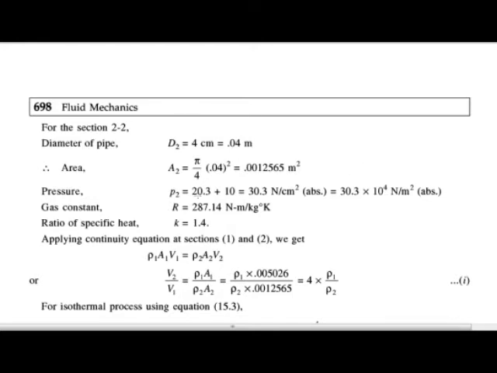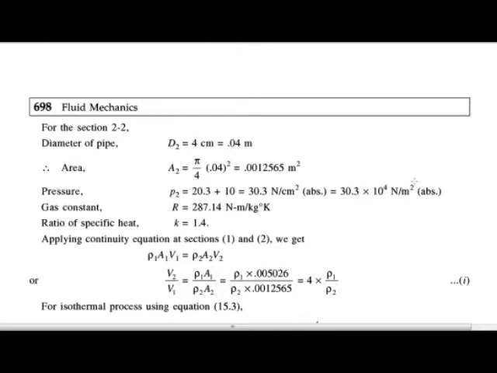Pressure, absolute pressure at point 2: gauge pressure they have given us 20.3, plus atmospheric pressure, that is 10. We get the absolute pressure as 13.3 Newton per centimeter square. Then convert it into Newton per meter square. So we get 30.3 into 10 raised to 4